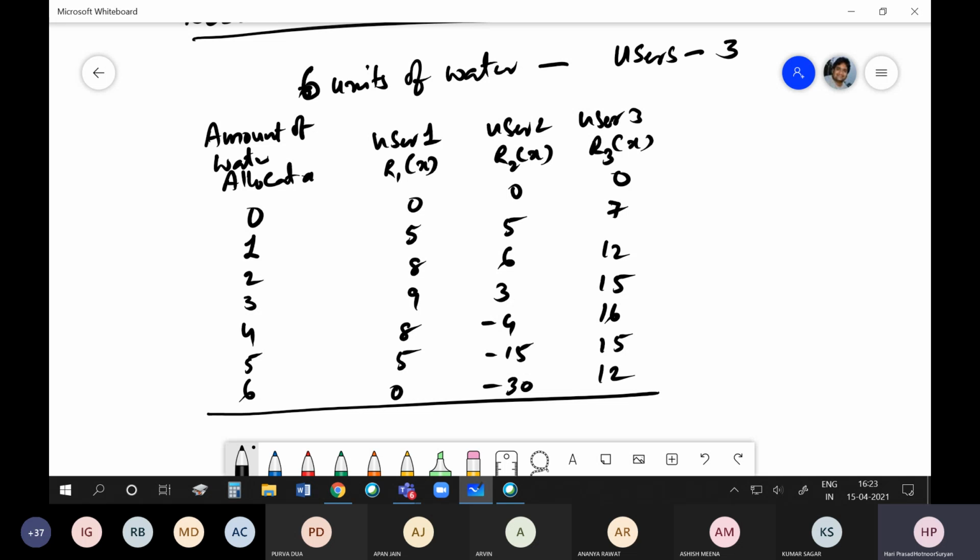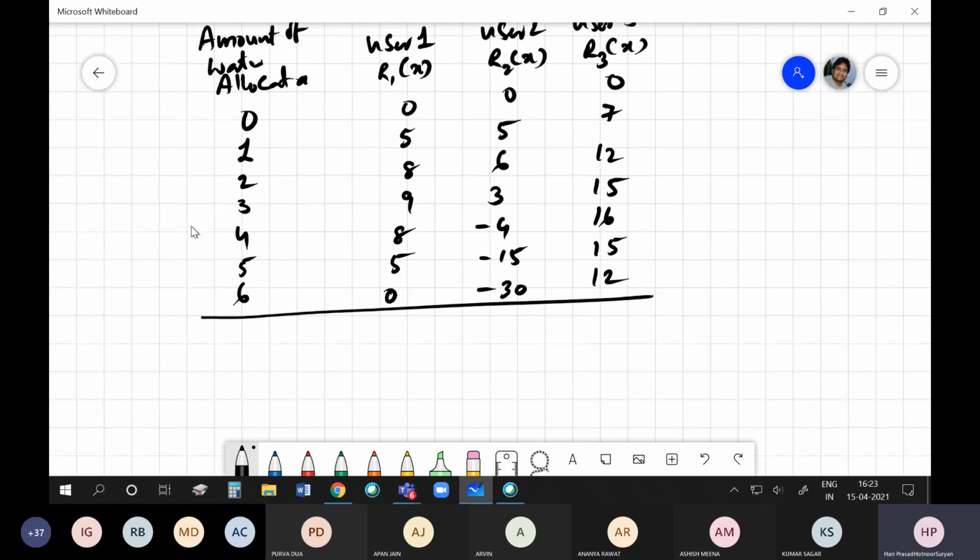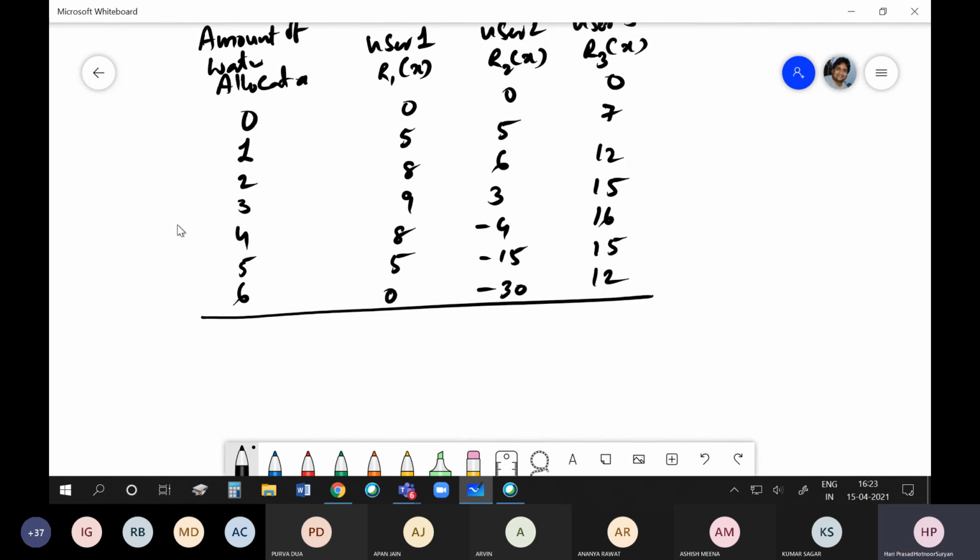Giving excess sometimes results in loss. Can you give an example of giving more where you can have a loss, instead of benefit? Can anybody give an example where you encounter such situations?